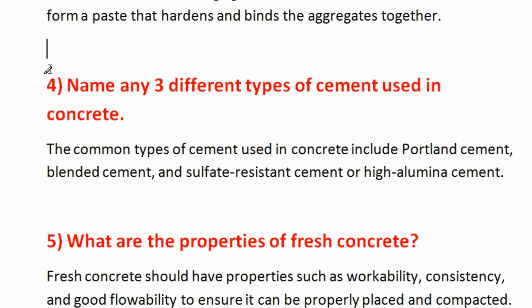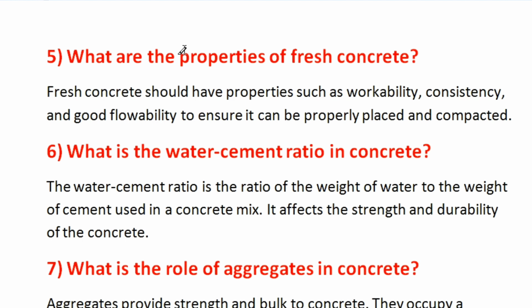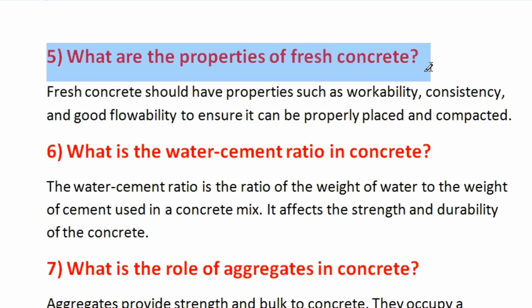Now question number 4 is, name any 3 different types of cement used in concrete. The common types of cement used in concrete include Portland cement, blended cement, sulfate resistant cement or high alumina cement. Sometimes in the interview you can be asked to name any 3 types of cement which are used for construction. You can say Portland cement, pozzolana cement, sulfate resistant cement, high alumina cement, etc.